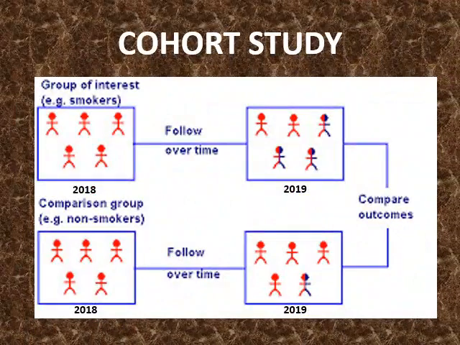One example of a cohort study. Here two cohorts are taken. One is the smokers and the other one is the non-smokers. The data is collected from smokers in 2018. Then they are followed over time and the data is again collected from this cohort, that means from smokers, in 2019. In the same manner, the data is collected from non-smokers in 2018. They are also followed over time and the data is again collected in 2019. Then after 2019, the results of these two, that means the data on smokers and non-smokers, are compared to make inferences about the relationship between these two cohorts.